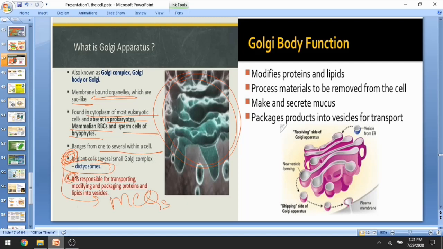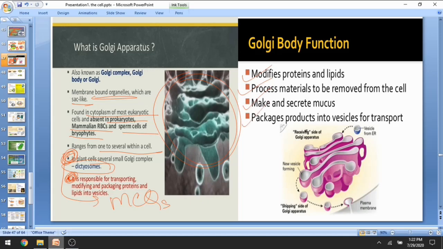This red marked statement is highly important to know: the Golgi complex is responsible for transporting, modifying and packaging proteins and lipids into vesicles. Now the Golgi functions are to modify proteins and lipids. They process material to remove it from the cell. They make and secrete mucus. They package proteins into vesicles and then transport them.